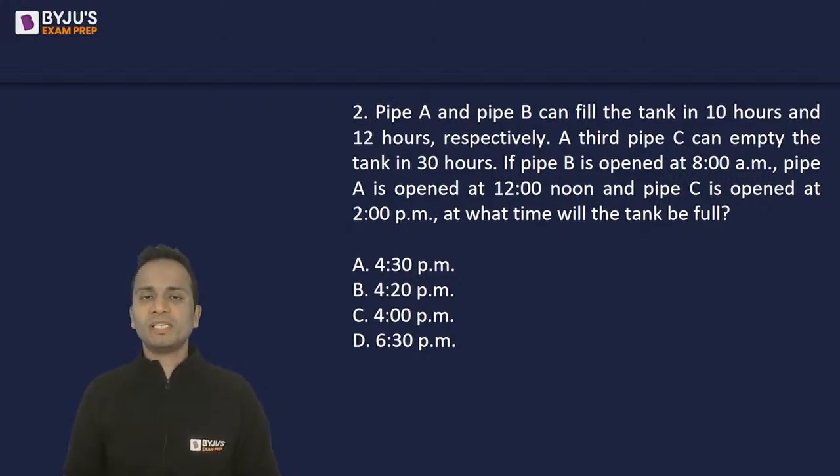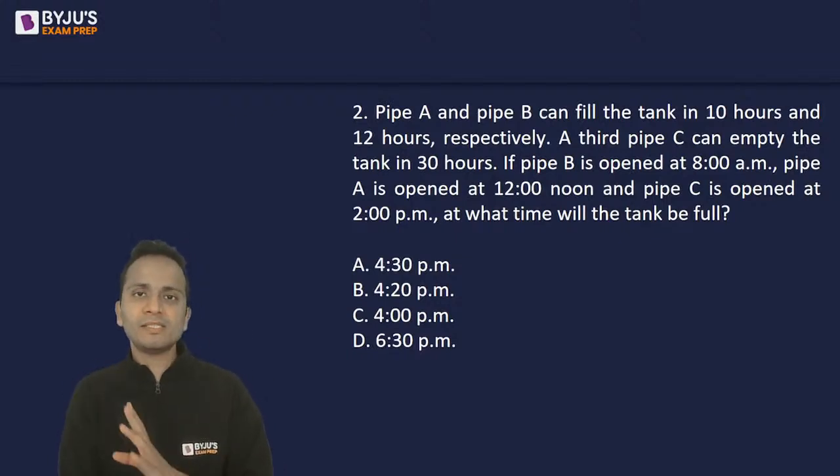Now just go step by step, okay? The beginning steps usually involved in such questions is assuming the total quantity of work. Once you have assumed the total quantity of work, find out 1 hour work of A, B, and C. And then start systematically.